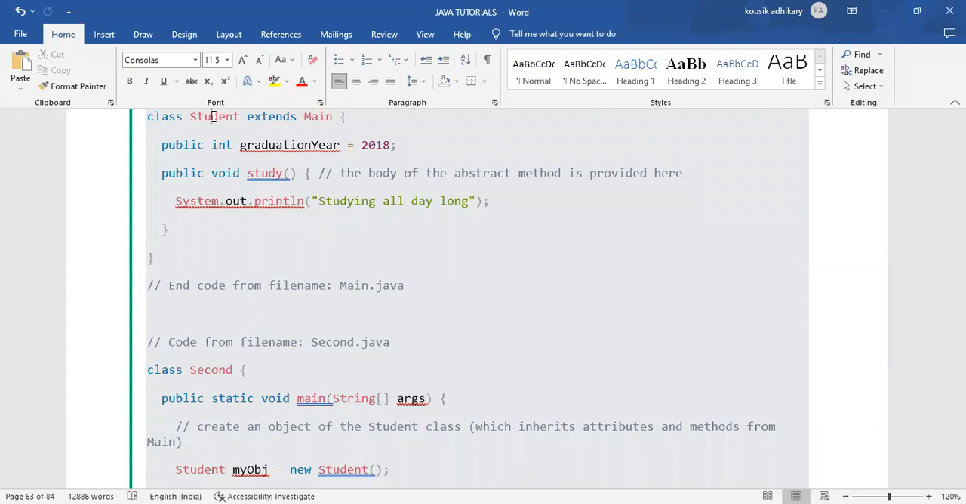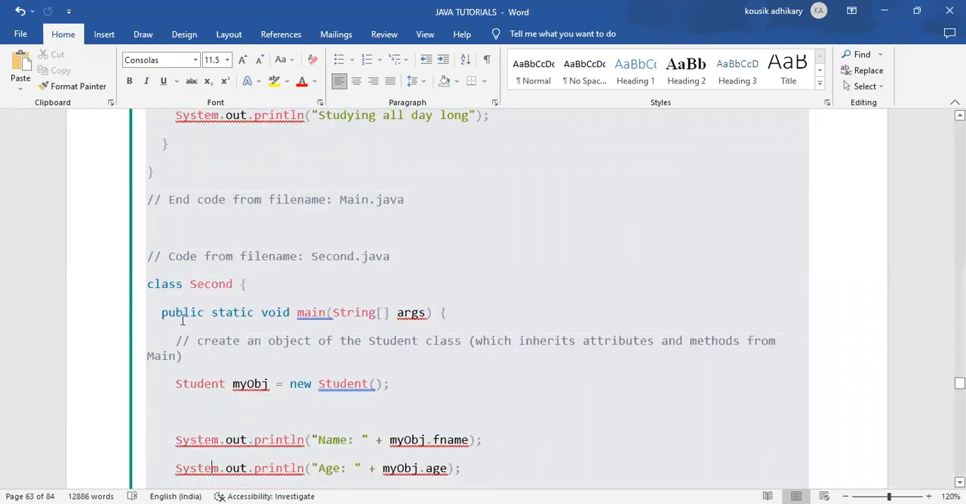Along with that, whatever content is available in the abstract class, we have extended it into the student class. And that student class is a separate class, but it doesn't have any main method. So we have created another class, class second, and for that class second we have created the main method. Just because of that main method, that second class became the main class.